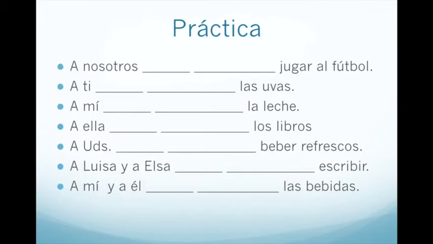The types of problems that you'll face is having indirect objects on the left side, nosotros, a ti, a mí, a ella, a ustedes, and then ultimately things that are pleasing to these people on the right side. The way to attack these problems is to take them step by step. For the first one, and the first smaller blank, we need to look backwards to decide whether we are going to choose me, te, le, nos, os, or les. Obviously, because it's nosotros, we're going to choose nos.